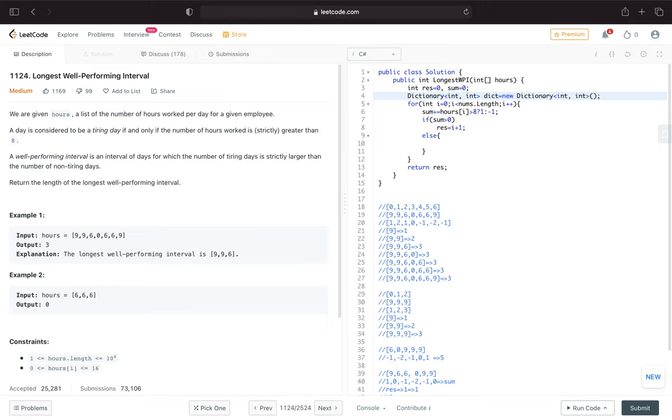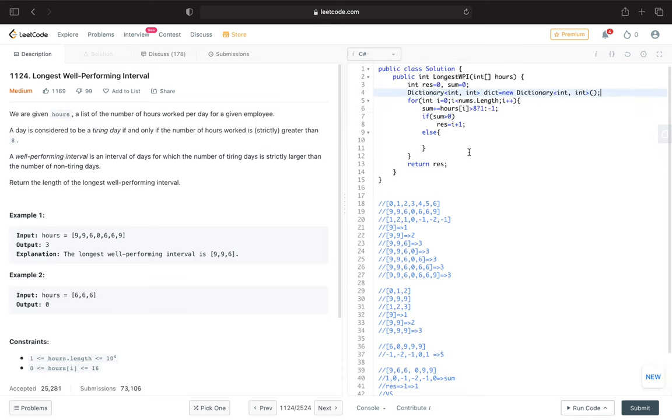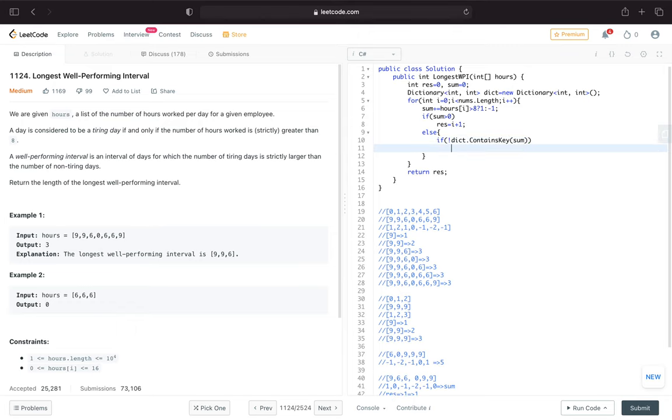In this dictionary, I will save keys and values, right? For example, if it is not greater than 0, sum is less than or equal to 0, at that time I will check my dictionary value. Dictionary dot contains sum. Is it already included in our dictionary? No, it is not included. At that time I will add to my dictionary the sum as the key and the index as the value.